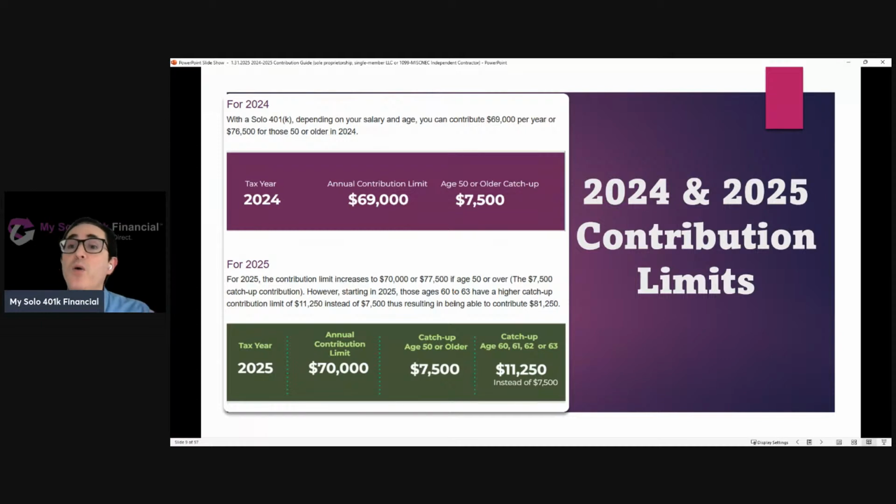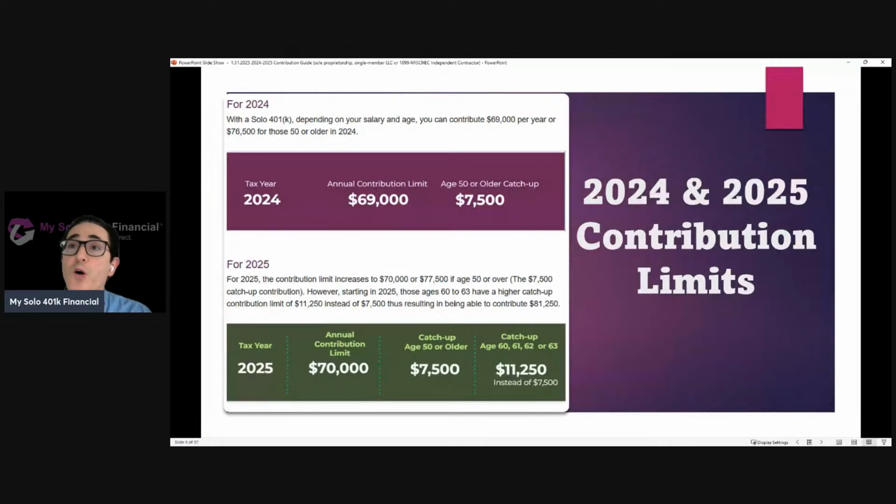Now, once you know your self-employment income, then you can start determining how much you're eligible to contribute. We're very hands-on in helping customers with that educational content specific to their situation. But in terms of how much you can contribute, it's helpful to understand that you've got different limits, right?